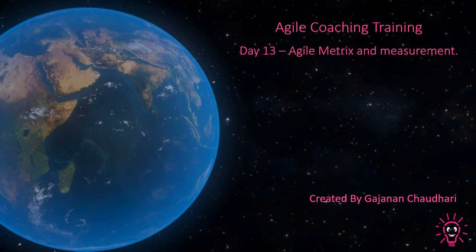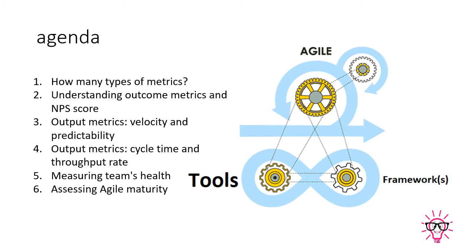So we will start with our agenda. What exactly is our agenda today? Okay, so here is the agenda. We have 6 points today. First point is how many types of metrics are available. Second is understanding outcome of metrics and NPS scores. Output metric for velocity and predictability. Output metric for cycle time and throughput rate. Measuring team's health and assigning agile maturity.